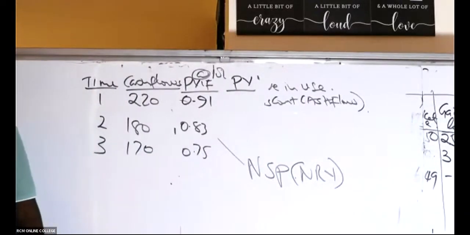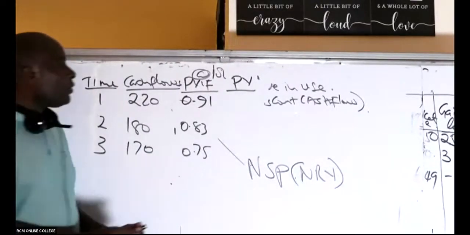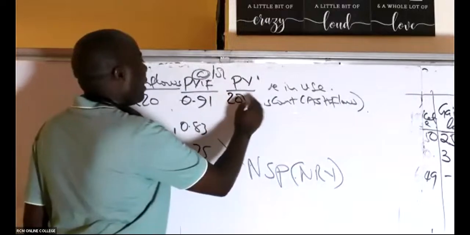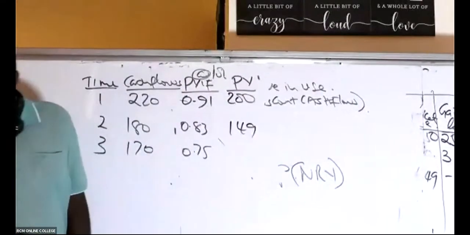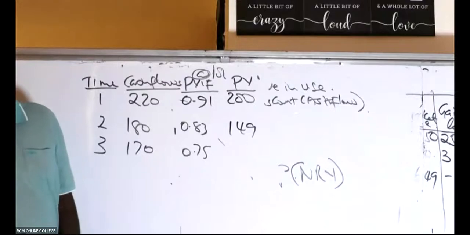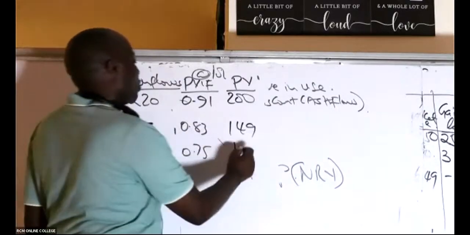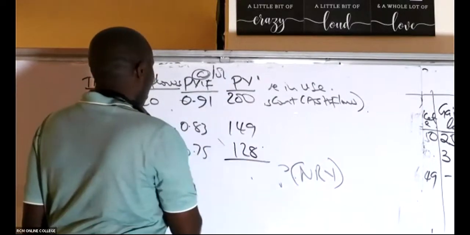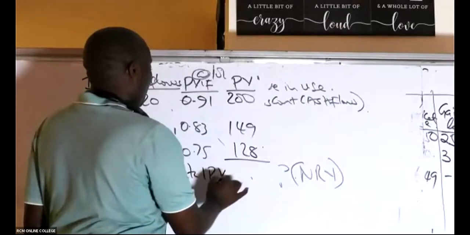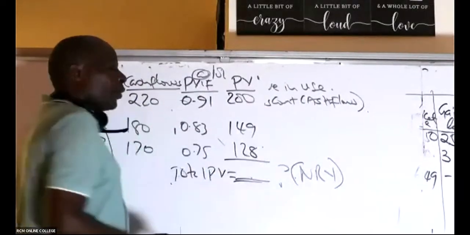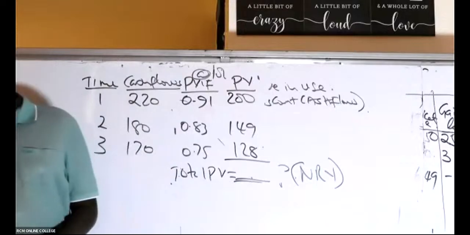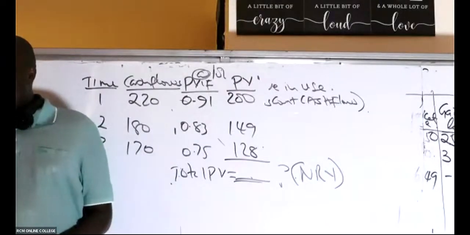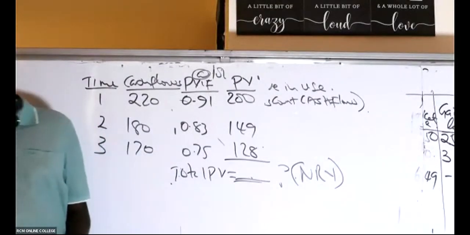So present values, like Juliana, gives me 200 here. Juliana, 149 there, 149 there, 149 there. And then we have 100 what here? 28. So this is the total present value here. So total present value, if they tell you to the nearest thousands, don't write those decimals. Read what they have told you there, to the nearest thousands.